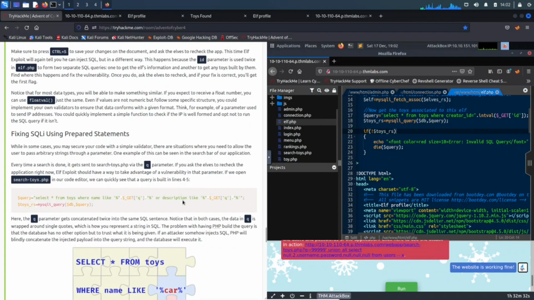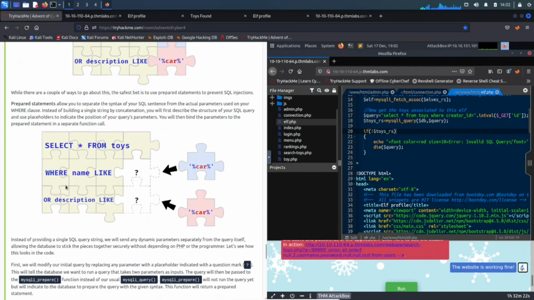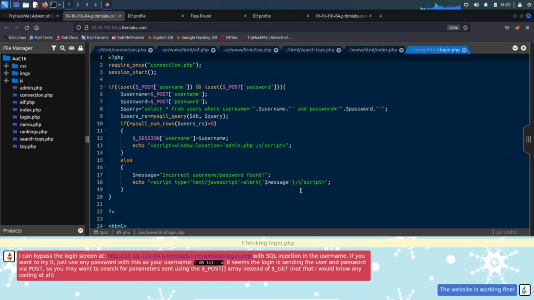You can see some different queries, some different ways to do some of the queries for SQL injections. I just remember from the little bit I know that we have to make a few changes here.